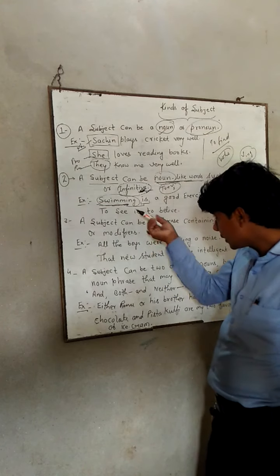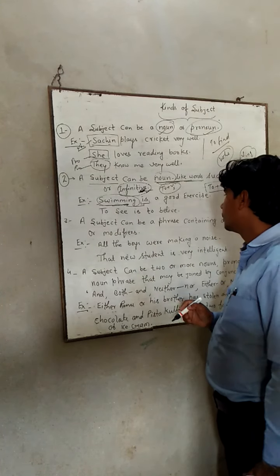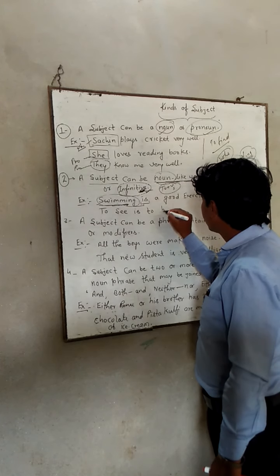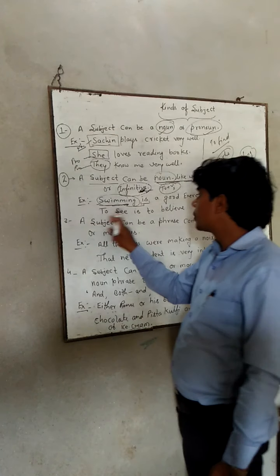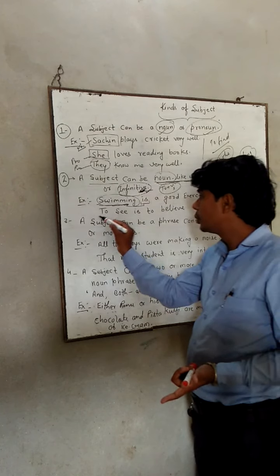The second sentence is: To see is to believe. What is to believe? To see.